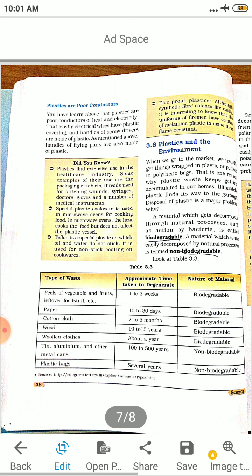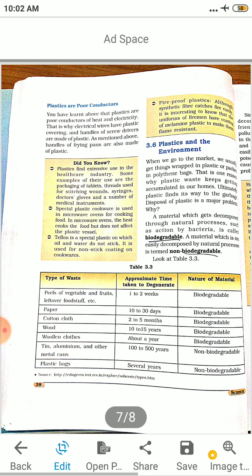If he doesn't give, you will insist for a polythene bag. You bring vegetables and then throw that polythene in the dustbin. All the waste gets accumulated and collected. Ultimately, plastic finds its way to the garbage. Garbage means dustbin. Disposal of plastic is a major problem.